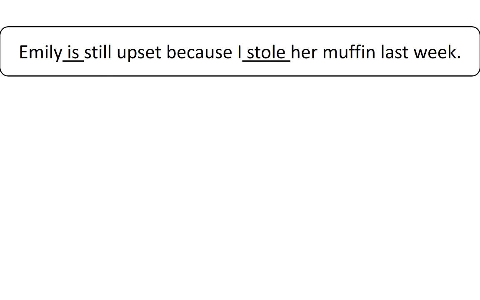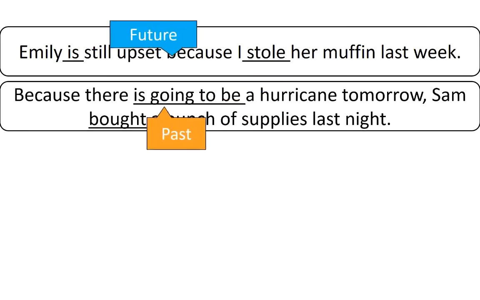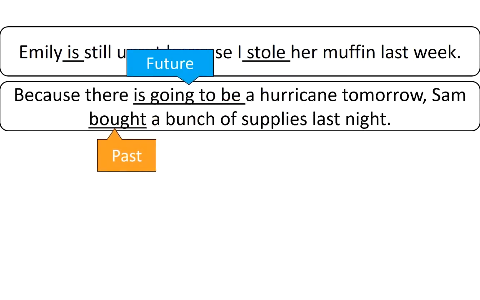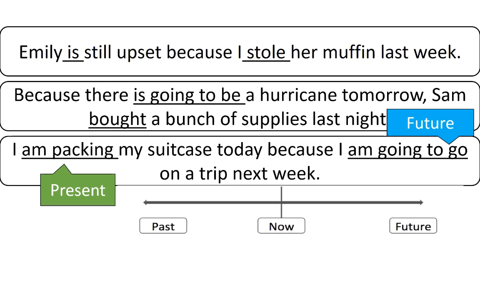To review, we have seen that we can mix several tenses together, present and past, or future and past, and present and future. We can even add progressive or perfect aspects if we need to. So how do you decide which tense to use? Well, there is not necessarily one rule that will tell you what tense to use. Just think about your timeline. It depends on when these actions happened.